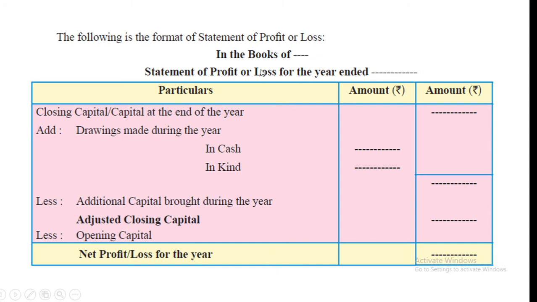See the format: in the books of, statement of profit or loss for the year ended, particulars, amount column. Closing capital or capital at the end of the year in the outer column. Add drawings. Here drawings we have to add, in cash or in kind, we have to write separately. Then less additional capital brought during the year. So we will get adjusted closing capital. Then less opening capital, we will get net profit or loss for the year. Okay, see the format properly.